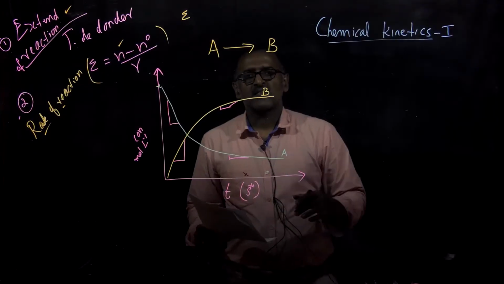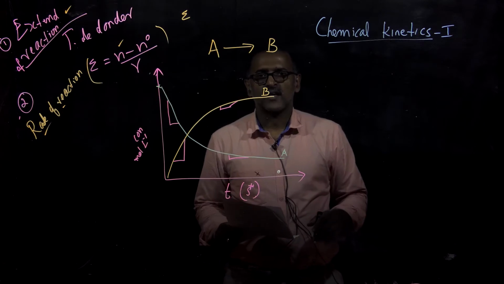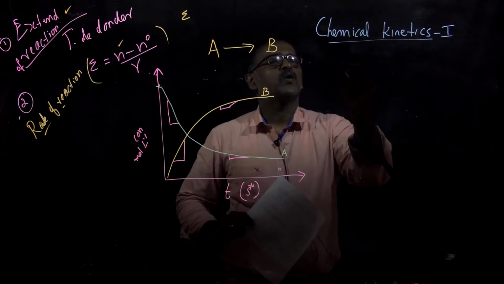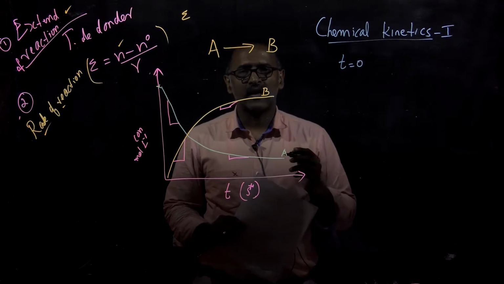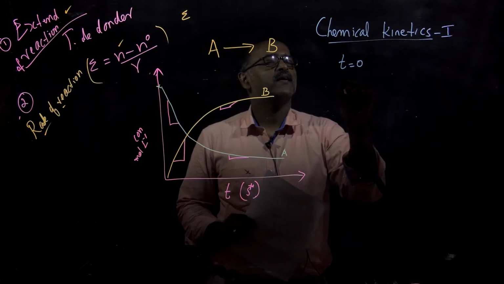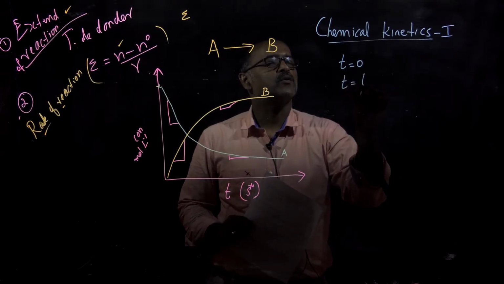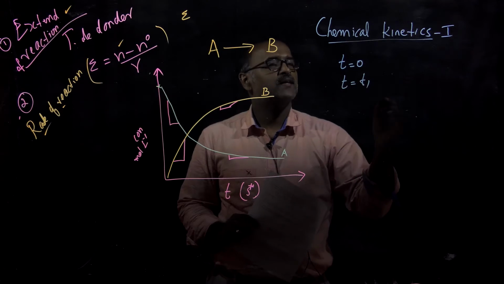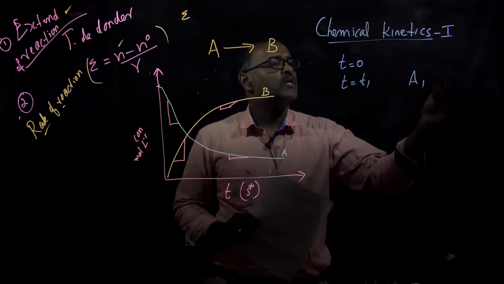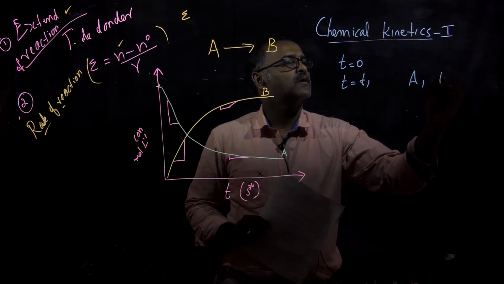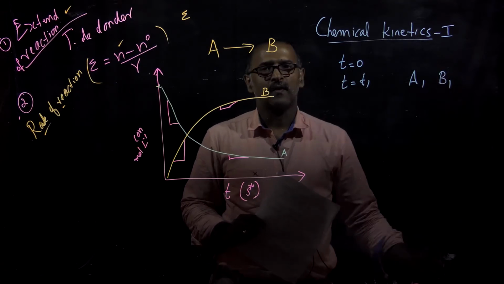From this graph, let us try to get an expression for the rate of reaction. As we know, at t equal to 0, the concentration of A will be maximum. Let us see what will happen at t equal to t1. Let the concentration of A be A1 and the concentration of B be B1.